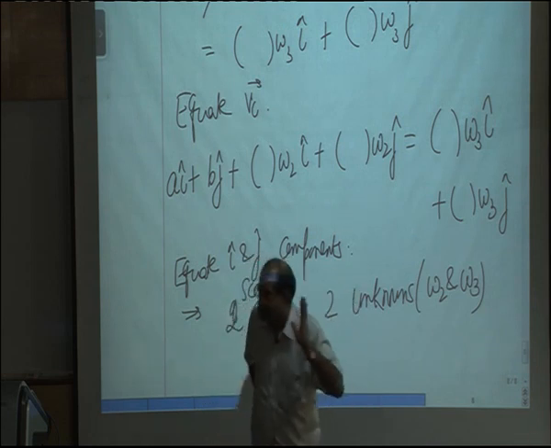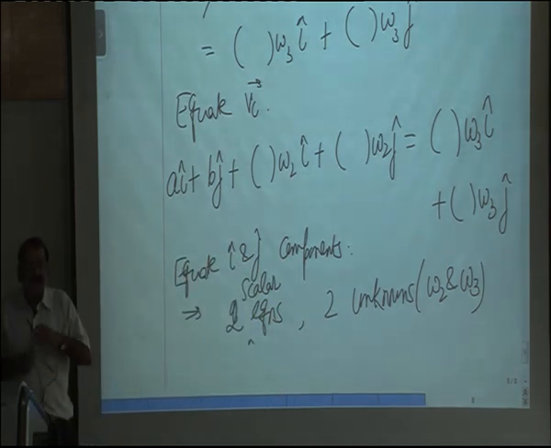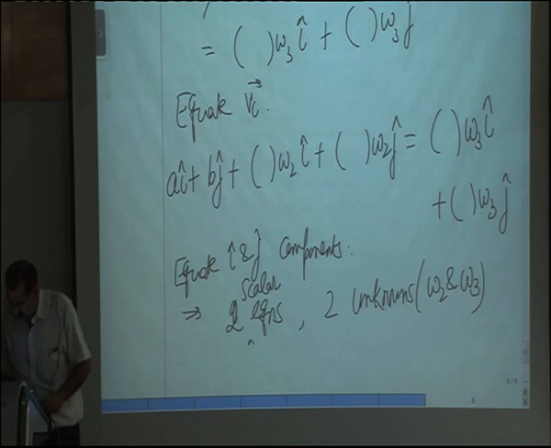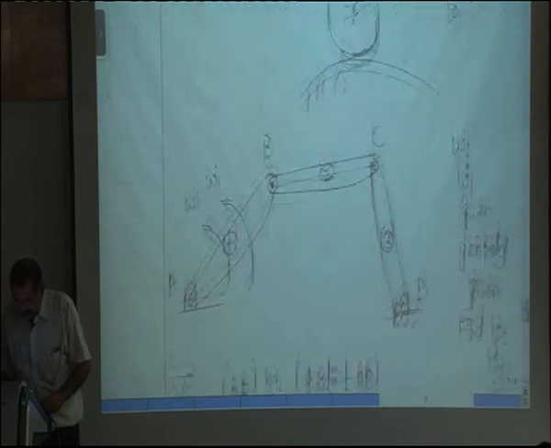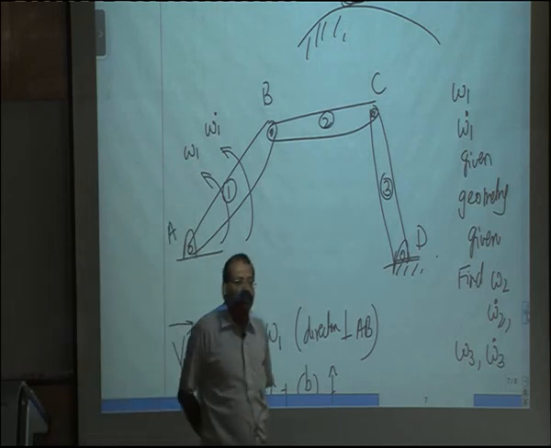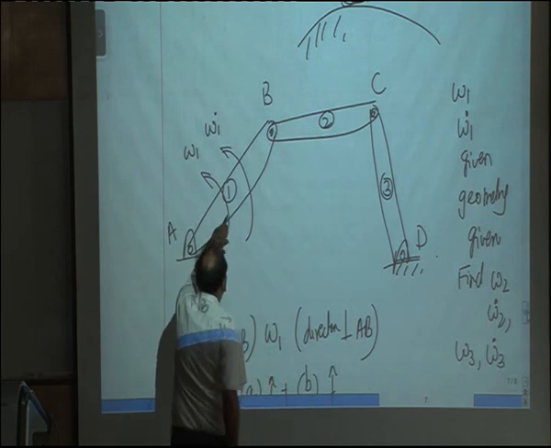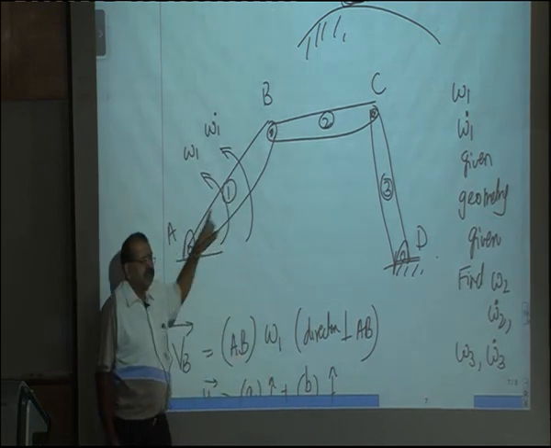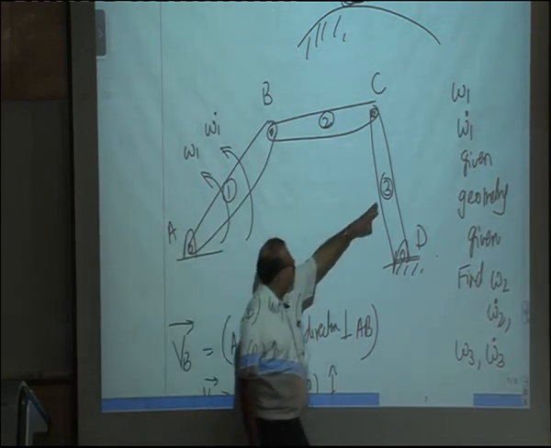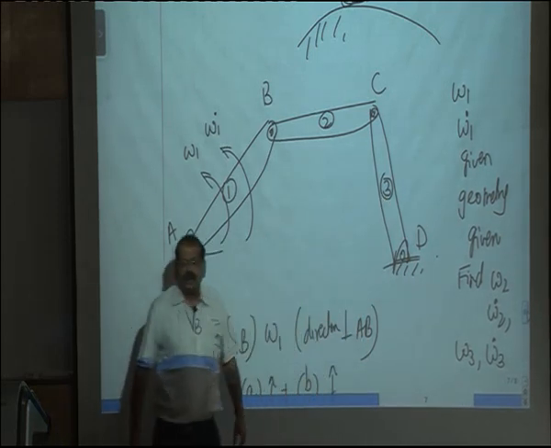So now this is the velocity part. Now if we were to do only the velocity part, then we could have also tried to see, suppose, can I locate the instantaneous centers of the three links? What is the instantaneous center of link 1? A. Instantaneous center of link 3? D. What is the instantaneous center of link 2?